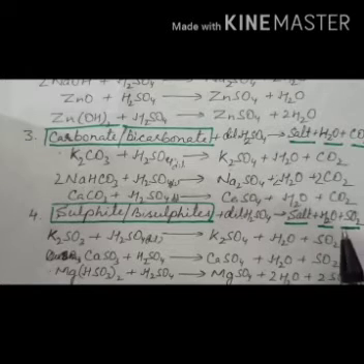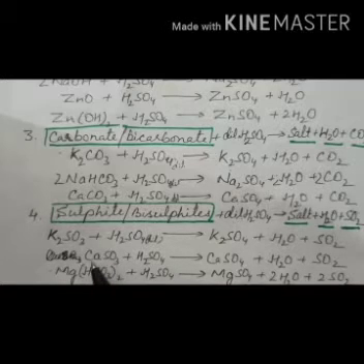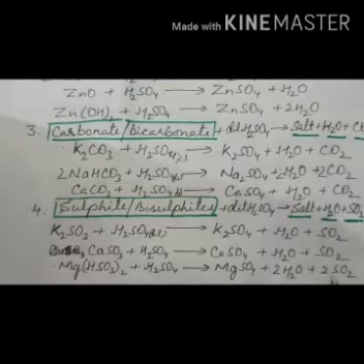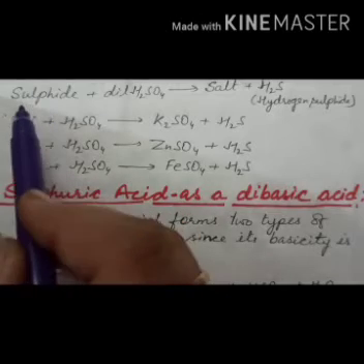But there is another test to differentiate between CO2 and SO2, that we will learn later on. So just look here, CaSO3, calcium sulfite, when it reacts with dilute sulfuric acid, gives you calcium sulfate, water and sulfur dioxide. The same way when magnesium bisulfite reacts with dilute sulfuric acid, it gives you magnesium sulfate, water and sulfur dioxide gas.